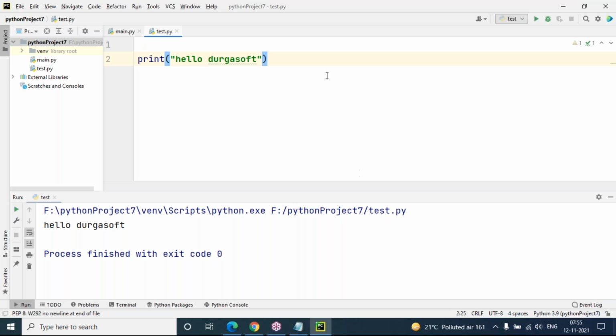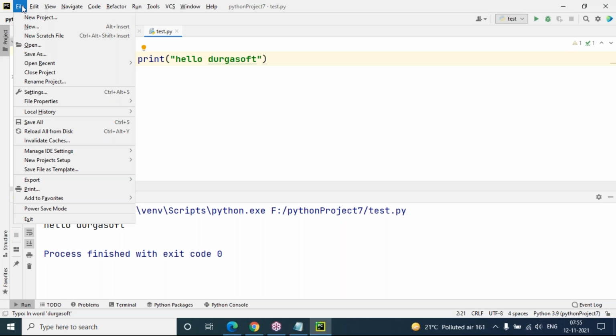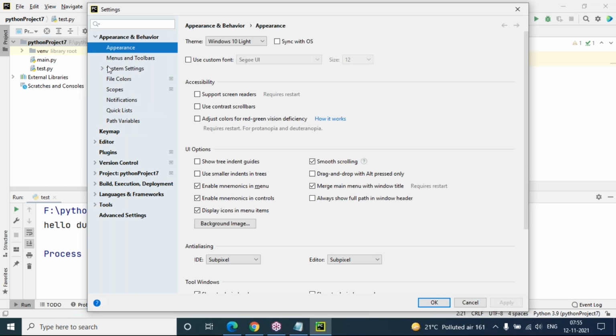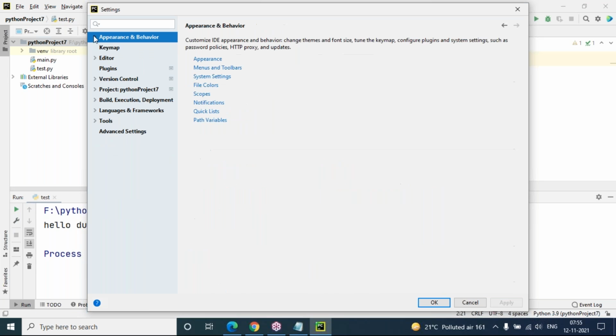And if you want to do background settings or background font and all those things, you can go to the file menu and settings option. If you want to change the background color or something, themes you want to change, there is appearance and behavior.